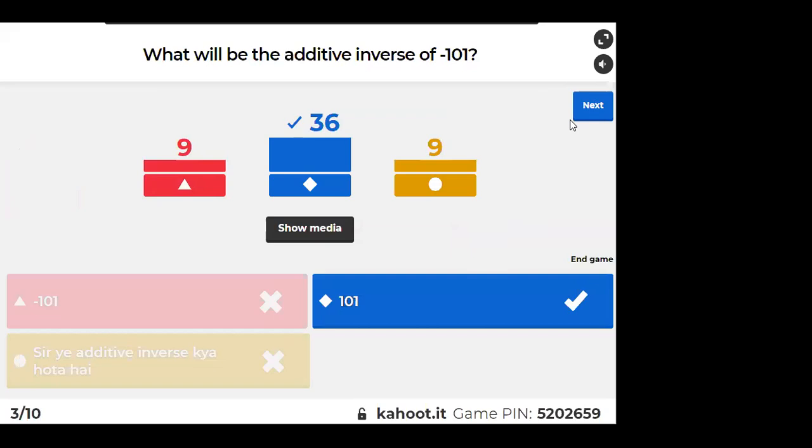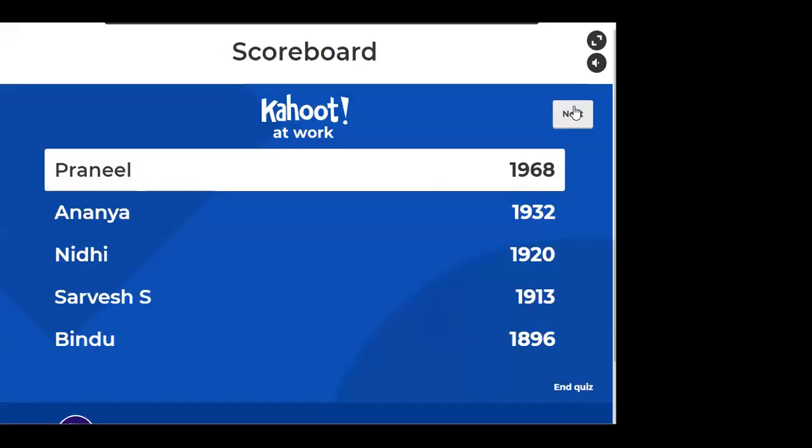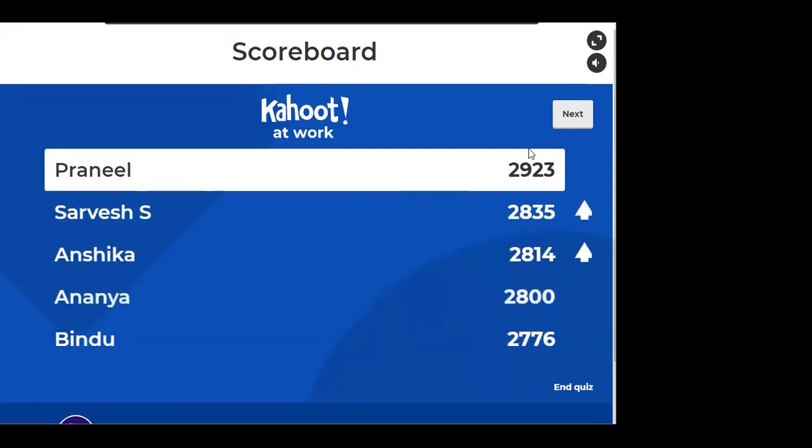Yes, very good. Additive inverse means if you add something to this number, it will become 0. This is a pre-reading, right? We will see everything in detail. So that is 101. This you might have studied. Chalo, next.